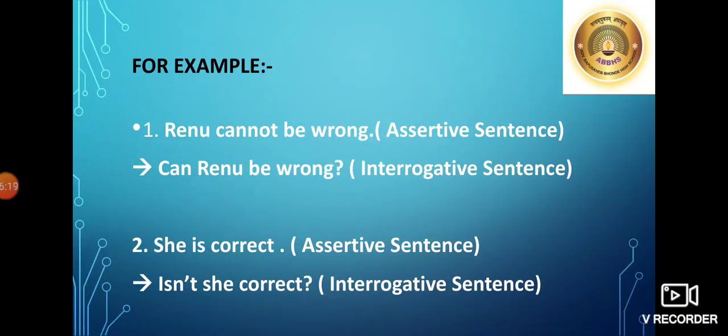For example, Renu cannot be wrong. This statement has ended with a full stop. It is an assertive sentence. It can be changed to an interrogative sentence: can Renu be wrong? It is asking a question, can Renu be wrong? And there is a question mark. So it is an interrogative sentence. Now, second example is she is correct. An assertive sentence which is giving a statement by saying that she is correct. Changing into an interrogative sentence, it becomes isn't she correct? Which is ending with a question mark.